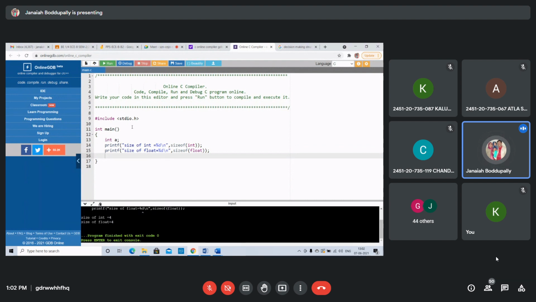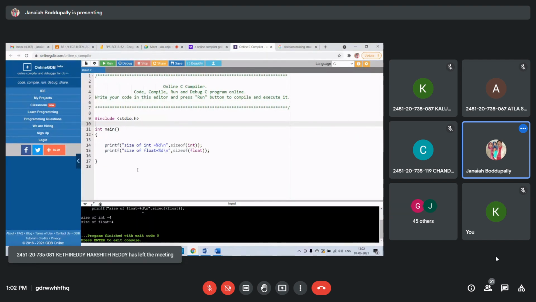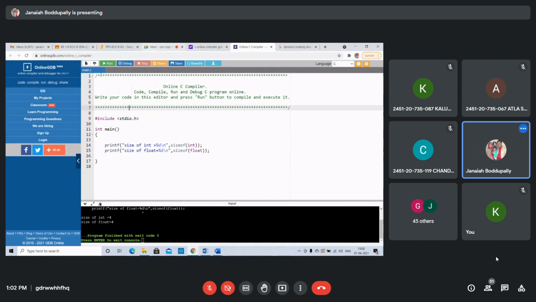Size of integer should also give 2. This compiler may be wrong. Otherwise, I will remove this and close this and I will get it.